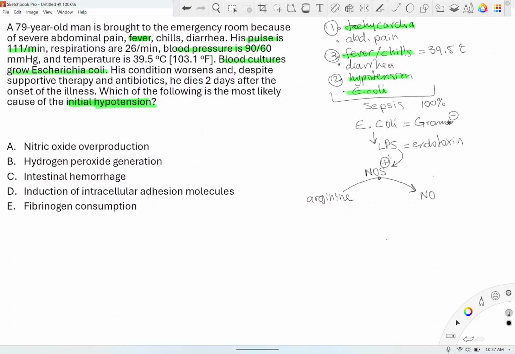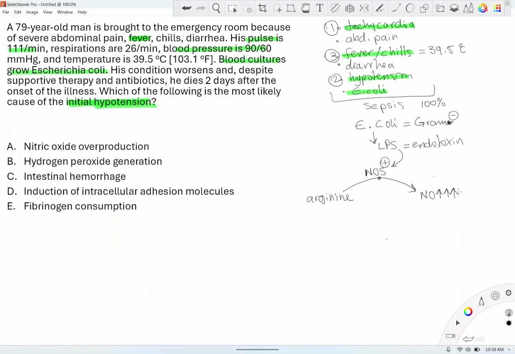So LPS activates that. And nitric oxide, if it increases, leads to vasodilation. It's a direct vasodilator, okay? By increasing cyclic GMP, and subsequently cyclic GMP will decrease intracellular calcium. So this is the vasodilation part of nitric oxide. And who does that? LPS. Tumor necrosis factor, interleukins, other things can do the same thing.